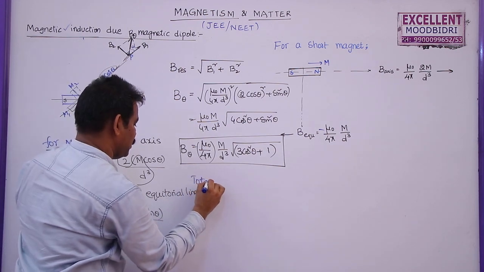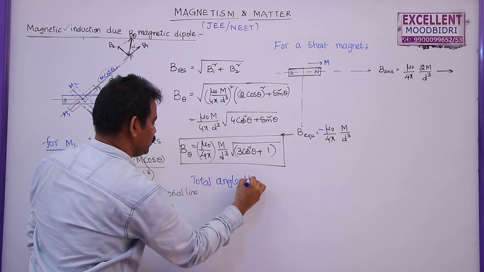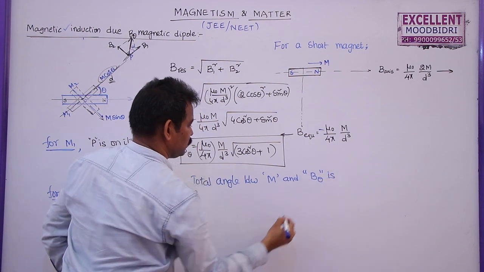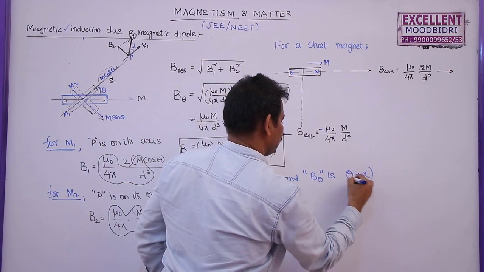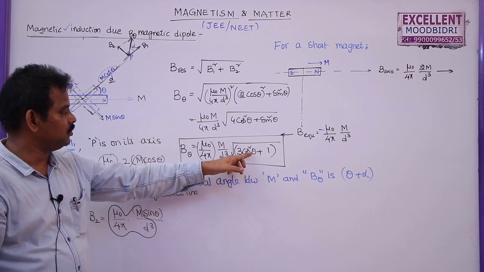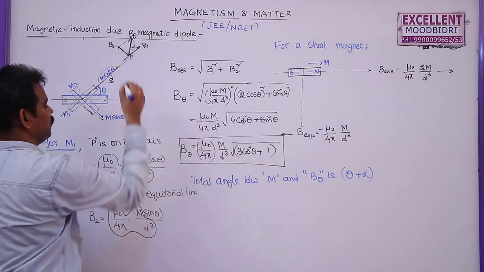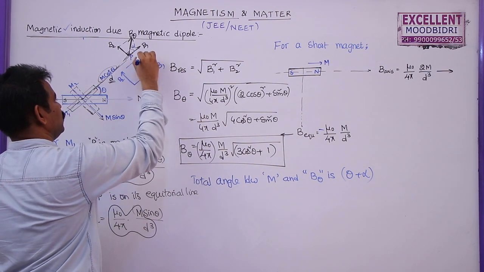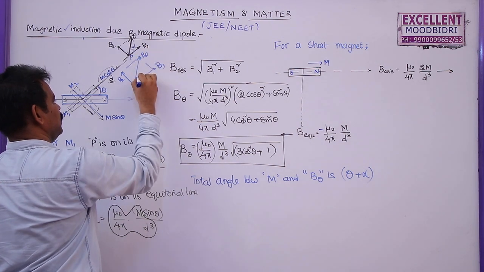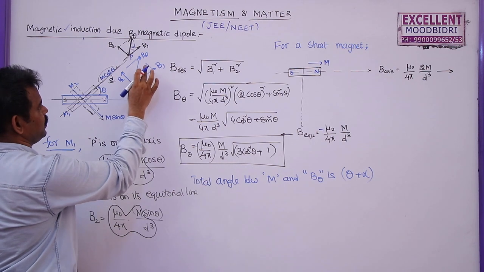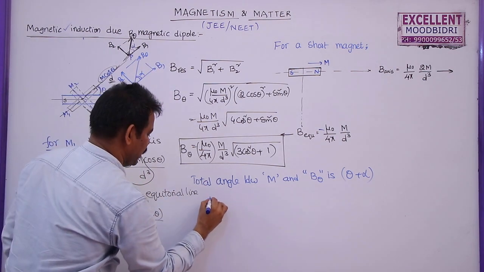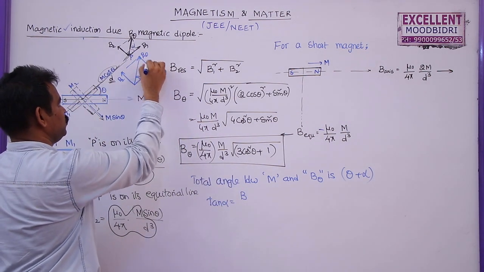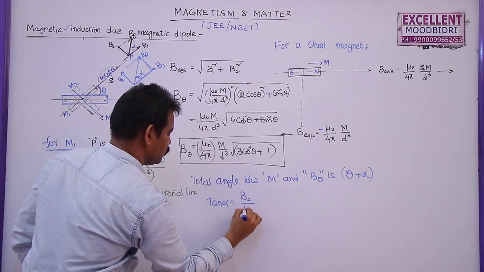So the total angle between m and B theta is equal to theta plus alpha. But theta will be given in the problem, because we need to substitute this theta. But how to find alpha? So here I am going to write this is B1, this is B2, and this is the resultant B theta. So I want alpha here. So tan alpha is given by opposite side by adjacent side. Opposite side is B2 and adjacent is B1. So this is B2 by B1.